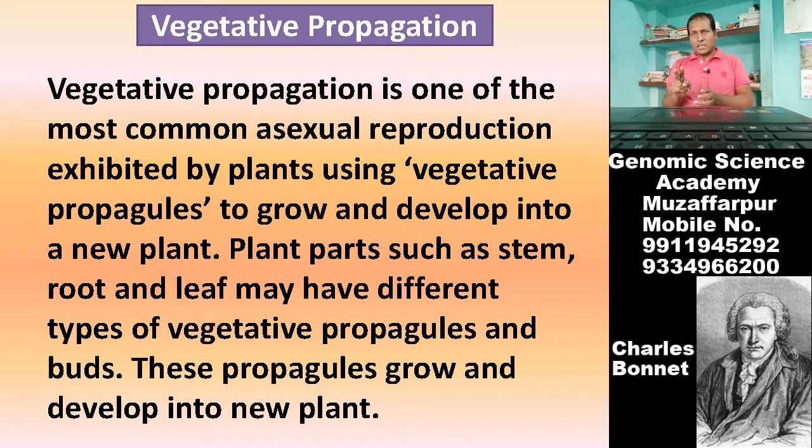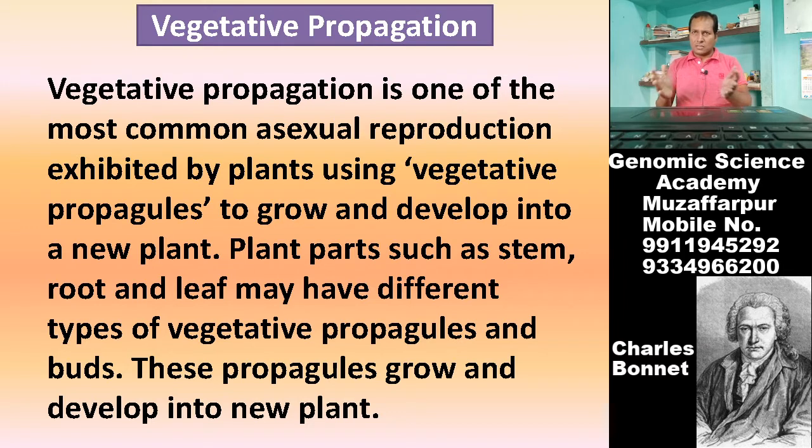Vegetative propagation is of two types. One is natural vegetative propagation and the other is artificial vegetative propagation. In this video, we are discussing natural vegetative propagation in angiospermic plants.